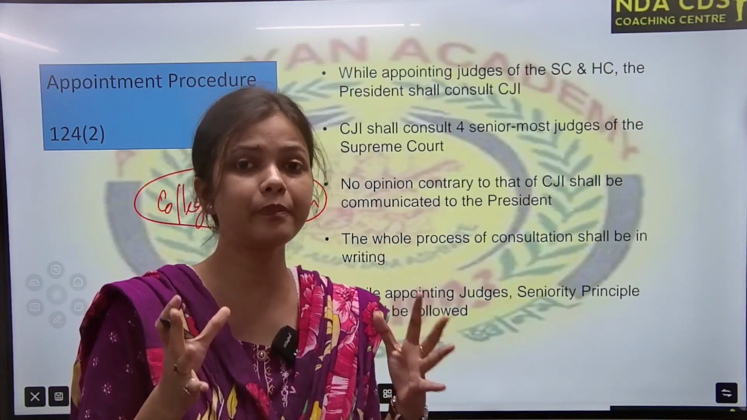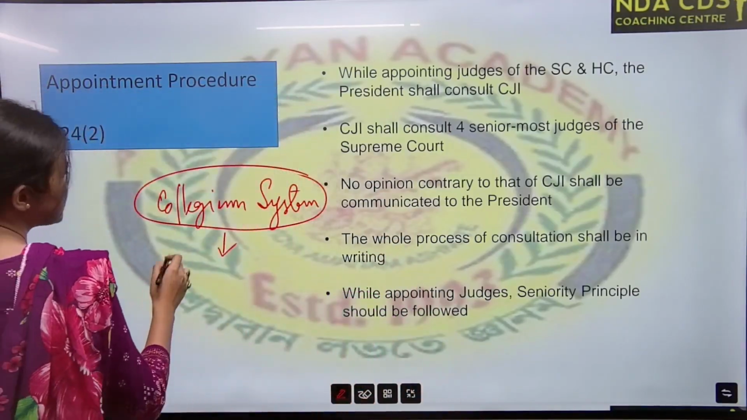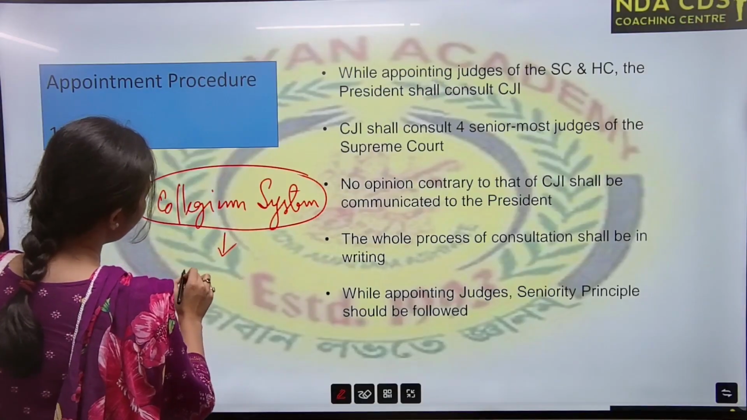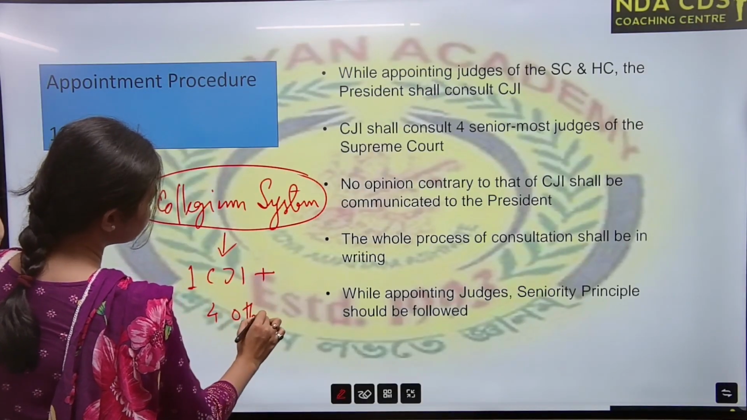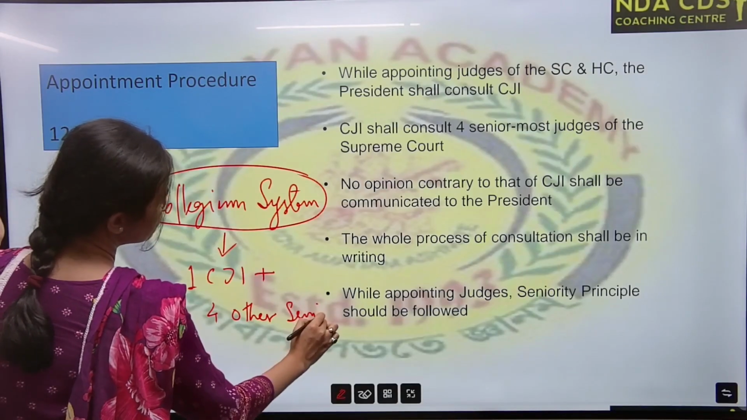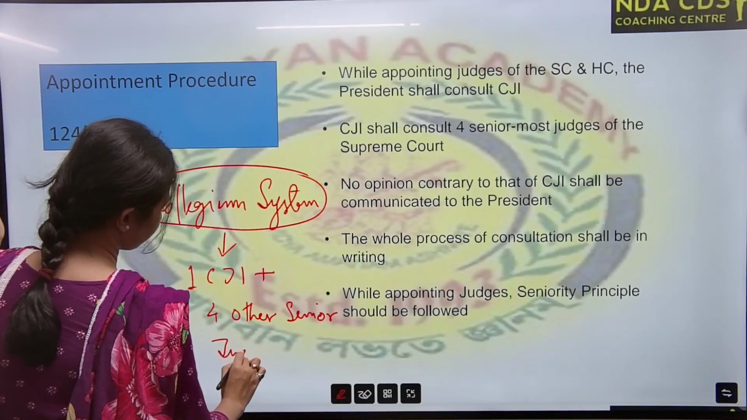That means a group of judges. How many judges are there in our collegium system? There is 1 Chief Justice of India plus 4 other senior judges.